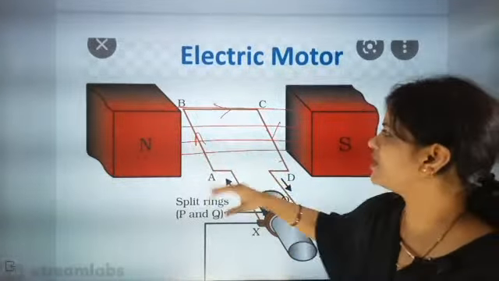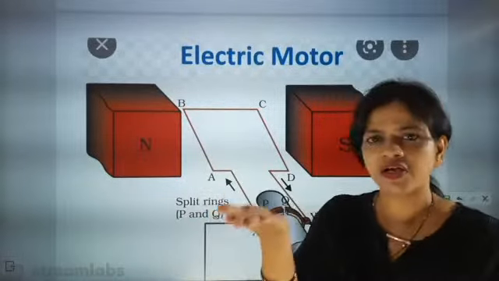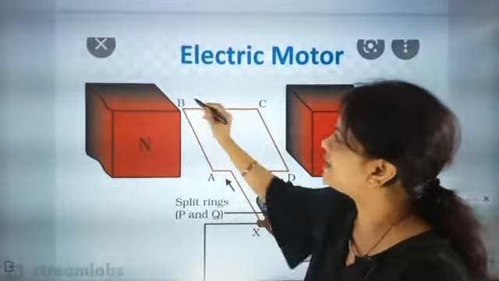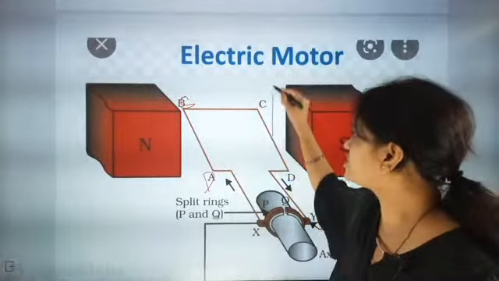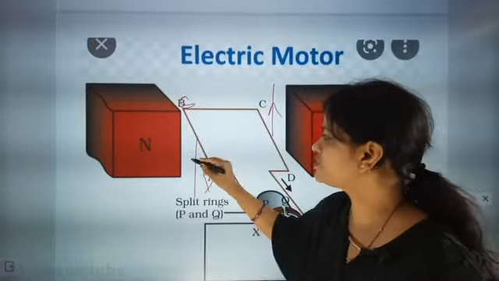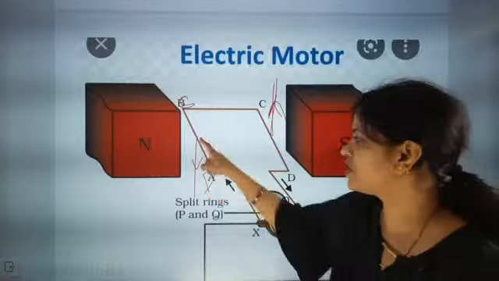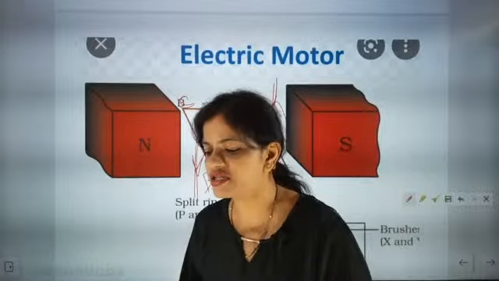But after rotating, this place will not be B, this place will become C, because you see my thumb was first here and now it is here. So for this C and D side, initially the magnetic force was up, now the force is going down. Now the direction of current for CD is exactly reversed.